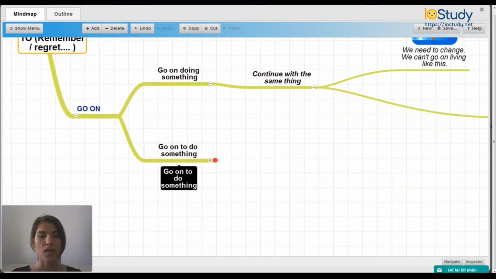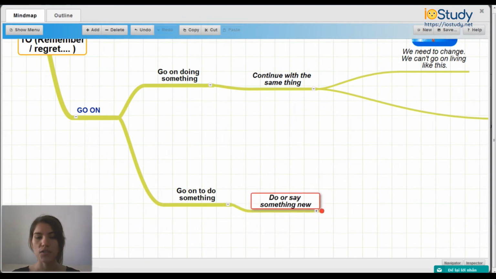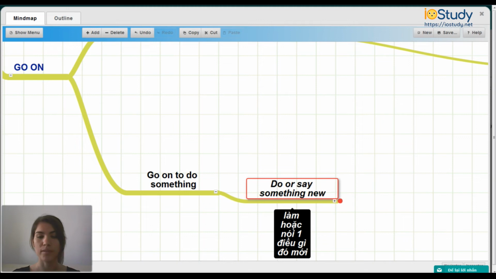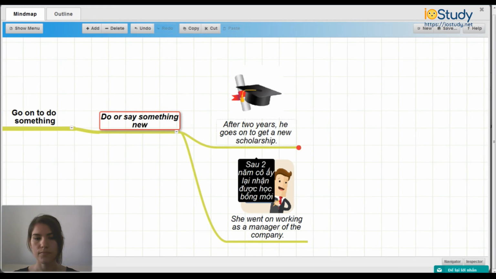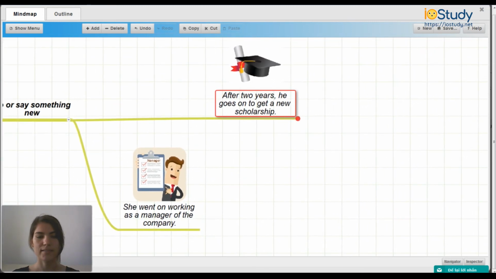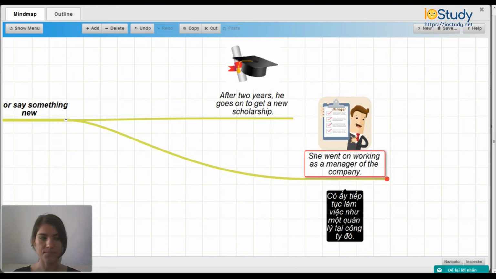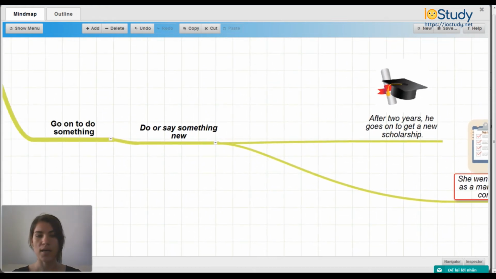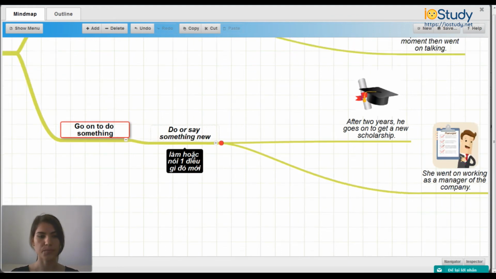So now we can look at go on to do something, which means do or say something new. For example, after 2 years, he goes on to get a new scholarship, and she went on working as a manager of the company. So these are both examples of go on to do something, which means to do or say something new.